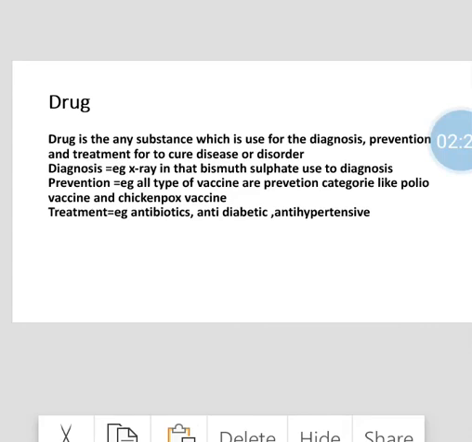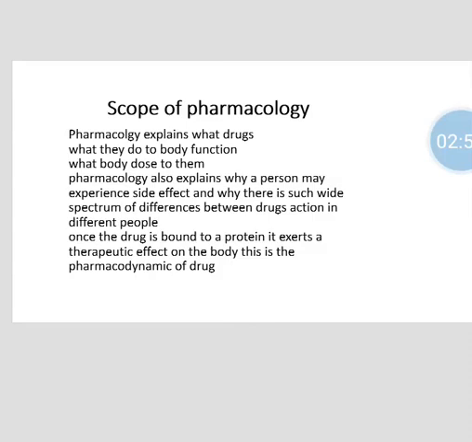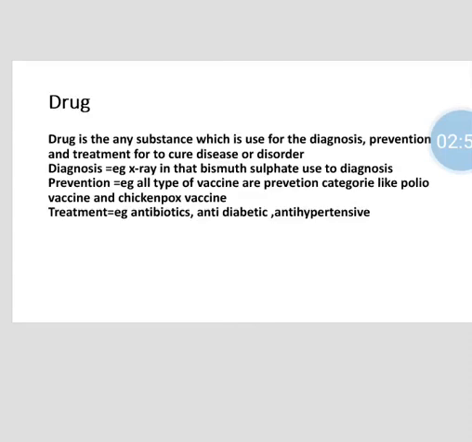Prevention is taken before any disease or disorder occurs. All types of vaccines are in the category of prevention. Vaccines are like the polio vaccine and chickenpox vaccine.